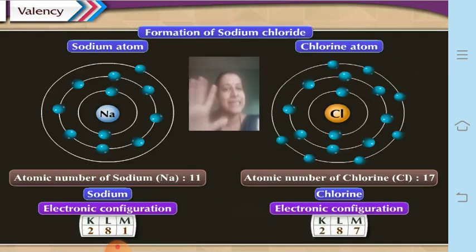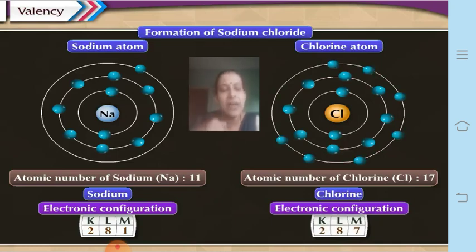Whereas the other elements who need to complete their duplet, like in the case of hydrogen it is a duplet, and octet in all other atoms, they require to complete their octet or duplet by either taking electrons or giving away electrons. Now in the case of sodium, if you see, it has only 1 electron in the valence shell, or it is the valence electron there.